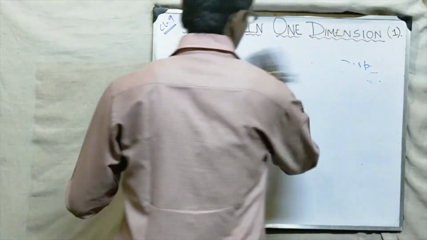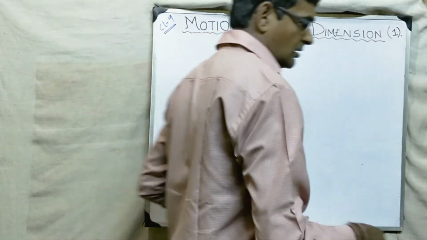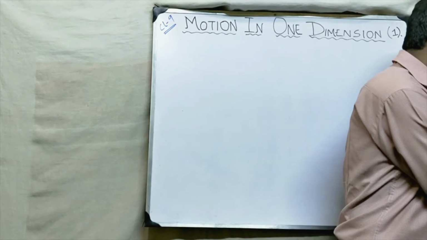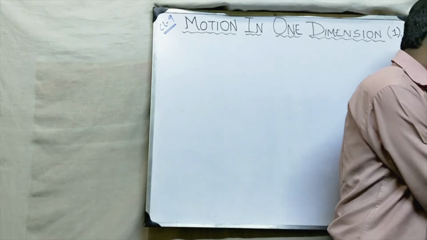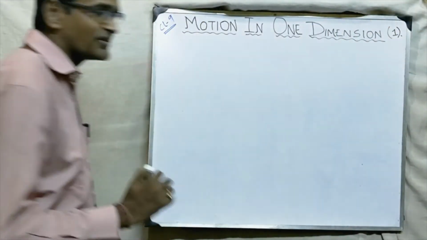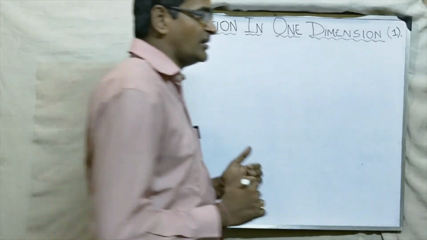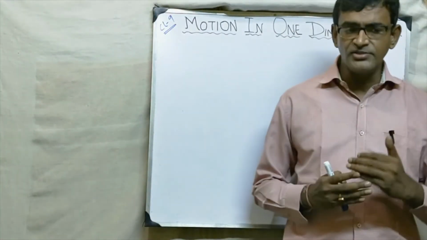Now let's come to the next term, acceleration. What is acceleration? The definition of acceleration is the rate of change of velocity.